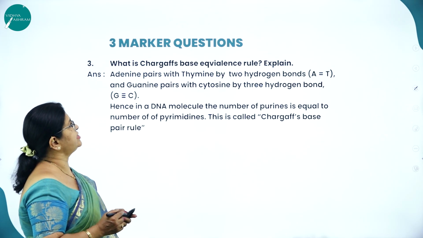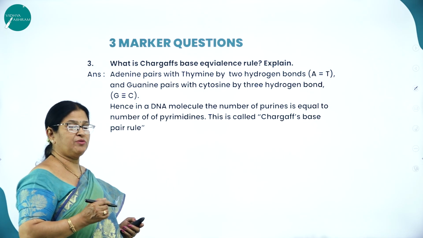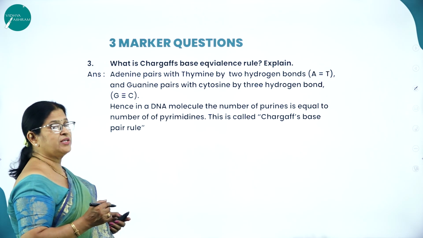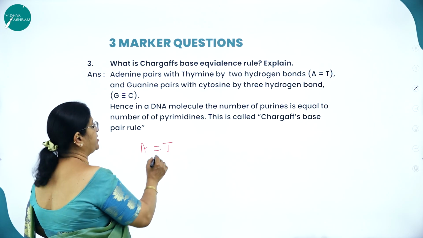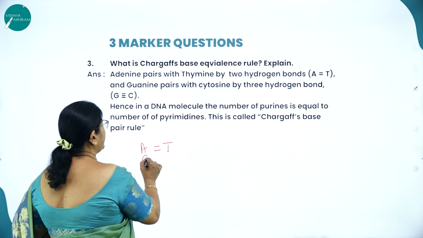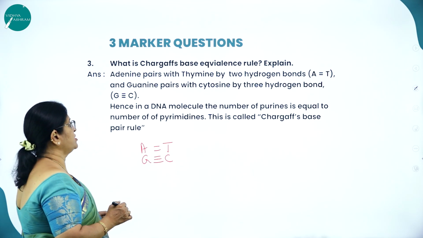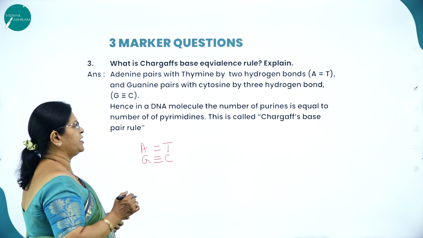Then what is Chargaff's base equivalence rule? Explain. Erwin Chargaff came out with the base equivalence rule, according to which adenine pairs with thymine with two hydrogen bonds and guanine pairs with cytosine with three hydrogen bonds. Hence in a DNA molecule, the number of purines is equal to the number of pyrimidines.